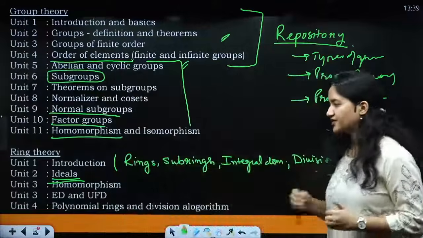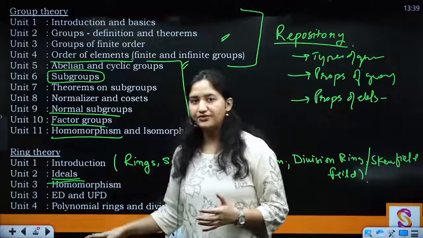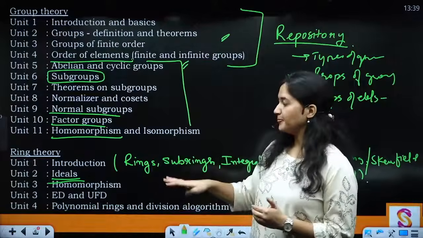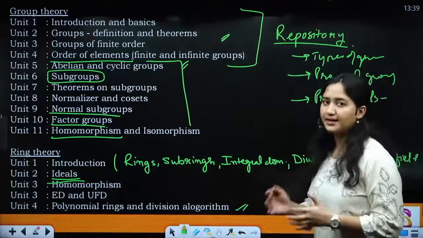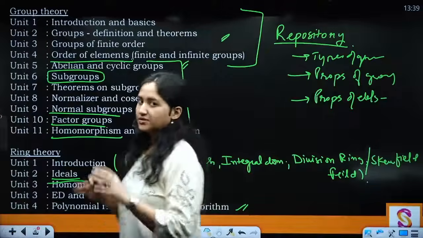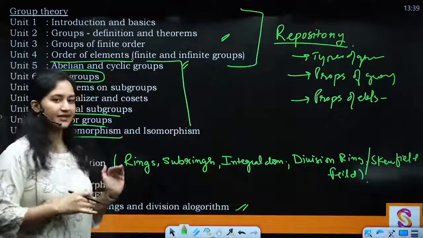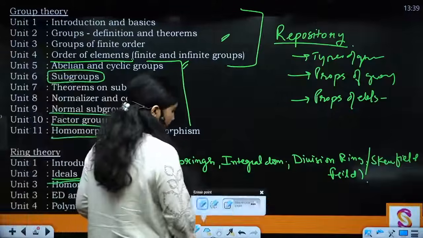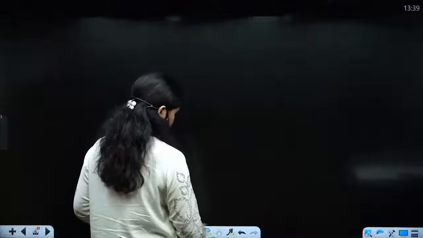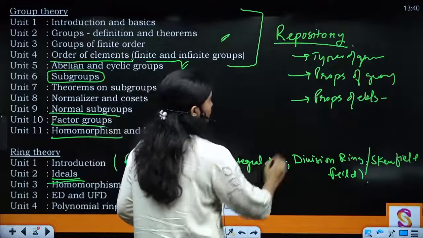Then you have relatively advanced structures, that is your ED and UFD, the Euclidean domain and unique factorization domains. And ultimately, after this, we are going to end up with fields only. Clear? So this is the basic structure that we are going to follow, and how I have divided the syllabus into separate units.